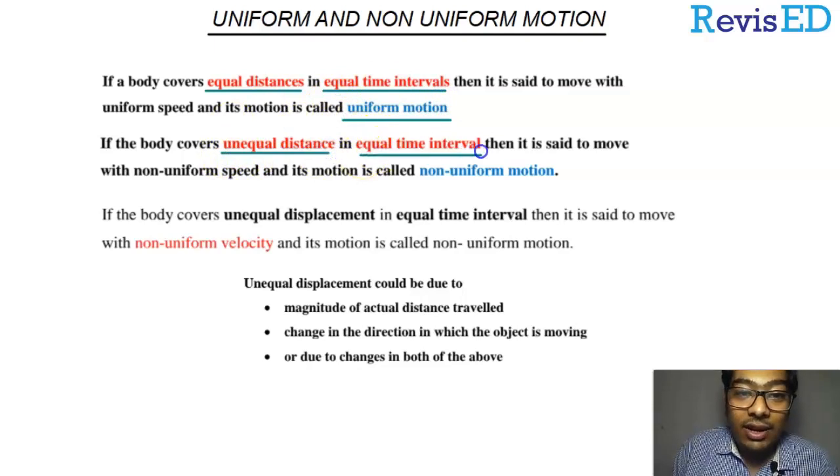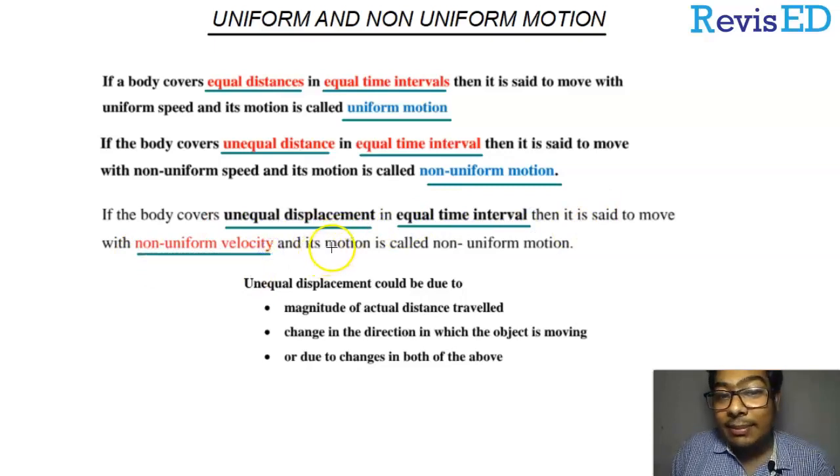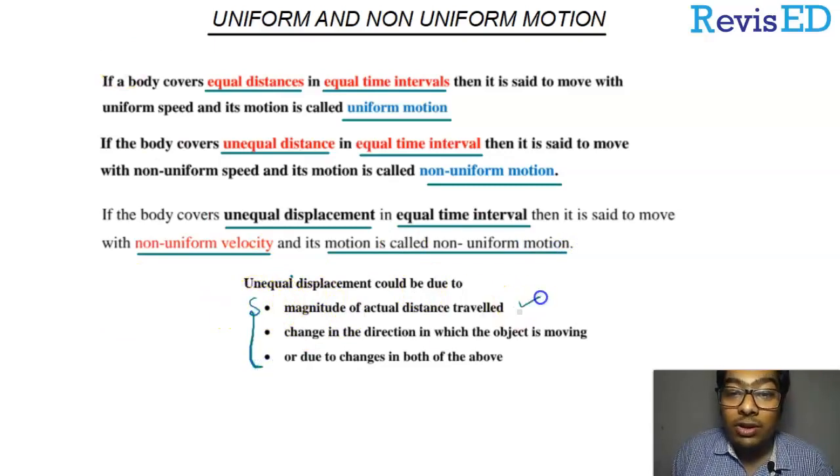And if we take the reverse of it, unequal distance in unequal interval of time, then such motions will be known as non-uniform motions. So why is it happening? Because maybe distance is unequal, or maybe time was equal but displacement was unequal. Or maybe the body was having a non-uniform velocity, and the motion will be known as non-uniform motion. So these are due to some difference of magnitude of distance, change in direction, or changes in both. So let us understand the example of uniform motion in a real life example.